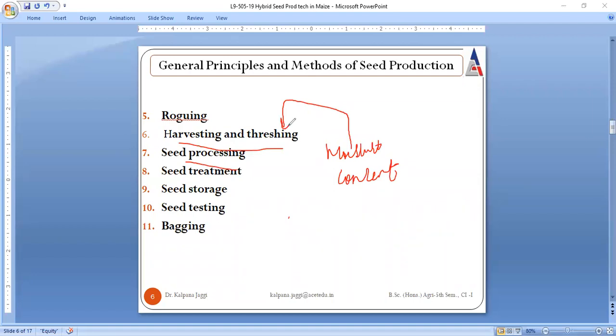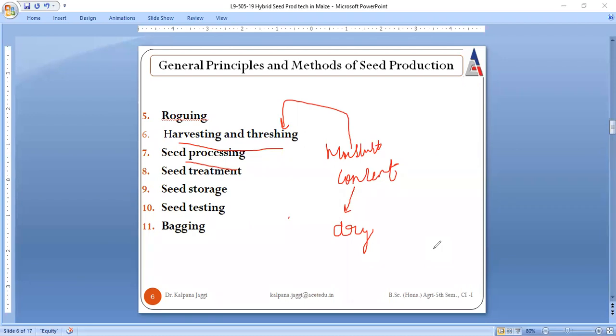That means when we are discussing seed processing and go to the previous step, harvesting and threshing, we come to know that the moisture content in the seed is higher at the time of harvesting and threshing. So if the moisture content is higher, we need not go for seed processing. What we need to do is dry the seeds. The seeds are to be dried.